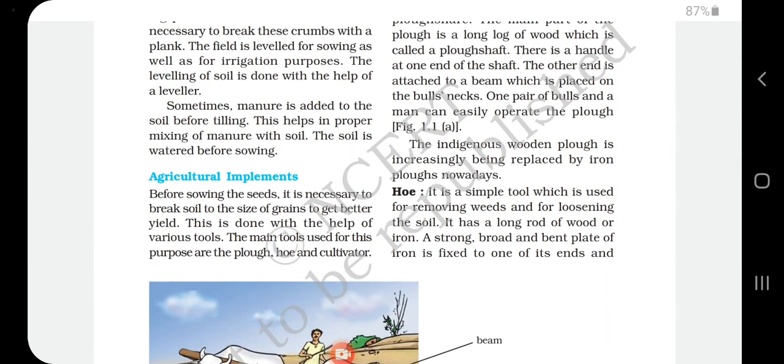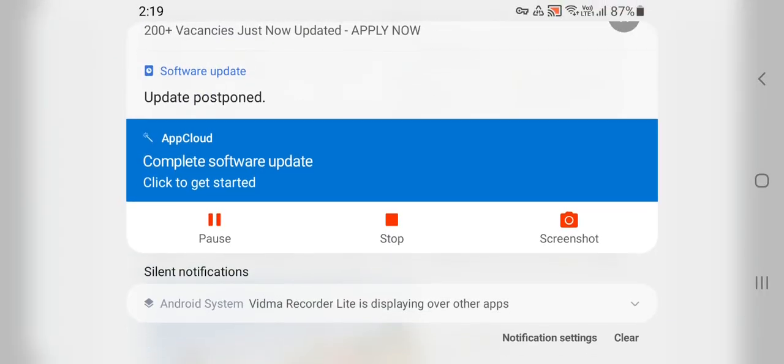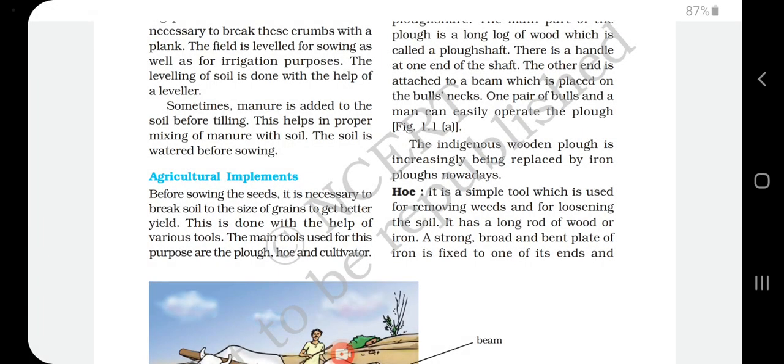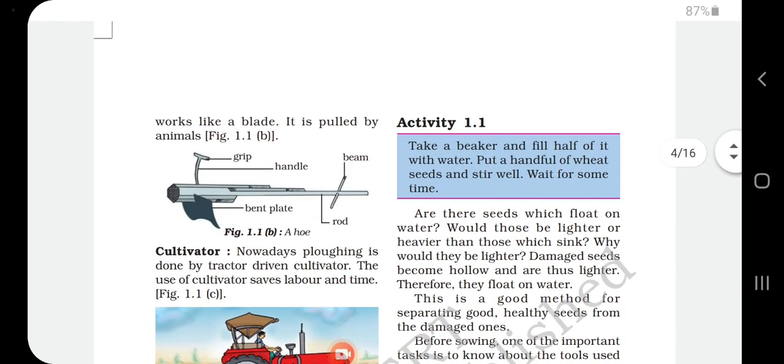So hoe is a simple tool which is used for removing weeds and for loosening the soil. It has a long rod of wood or iron. A strong, broad and bent plate of iron is fixed to one of its ends and works like a blade. It is pulled by animals.